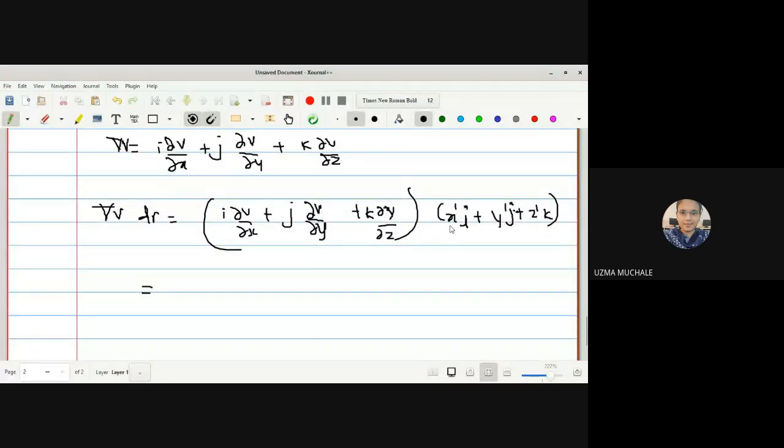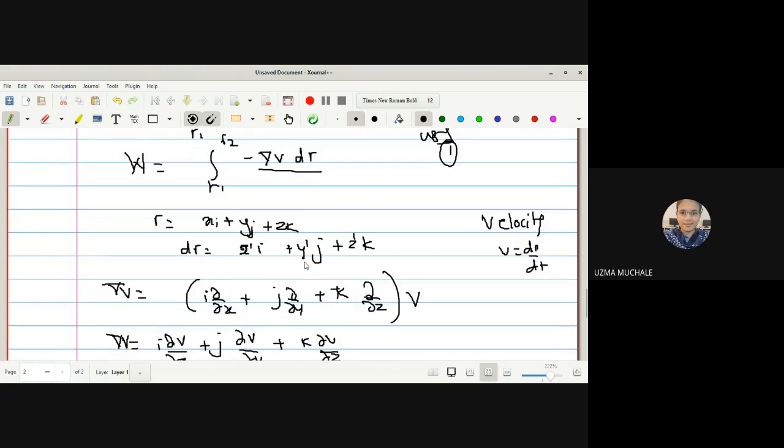So what is i dot i? 1. All others are 0. i dot j will be 0, i dot k will also be 0. So we remain with dou V by dou x dx as it is. This x dash I can write as dx also. Dr is nothing but dx i plus dy j plus dz k.